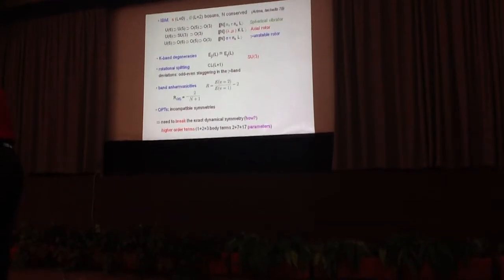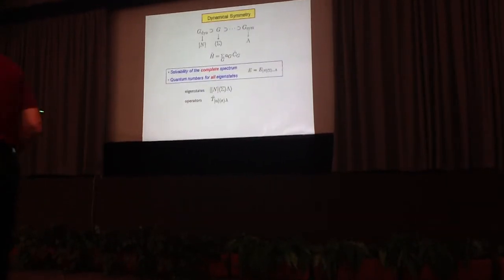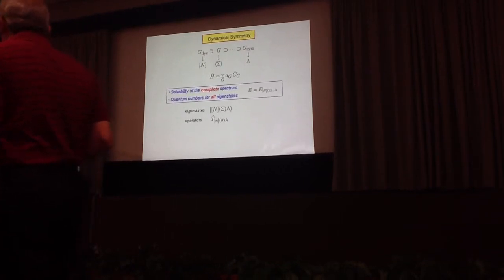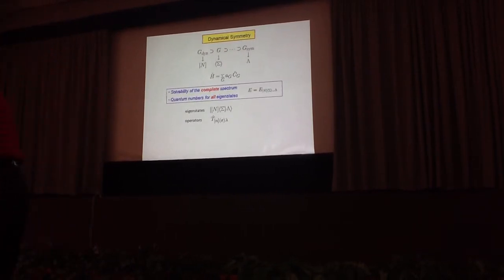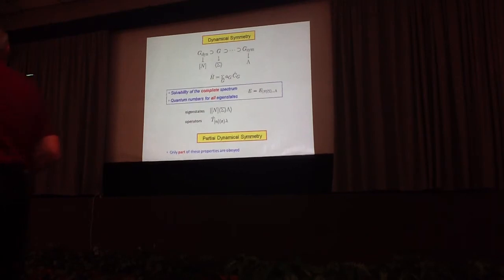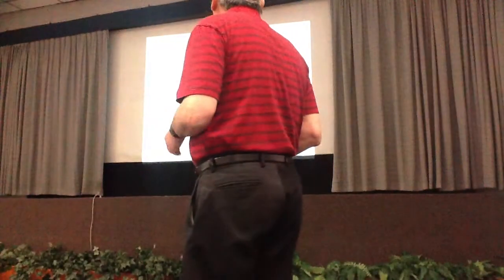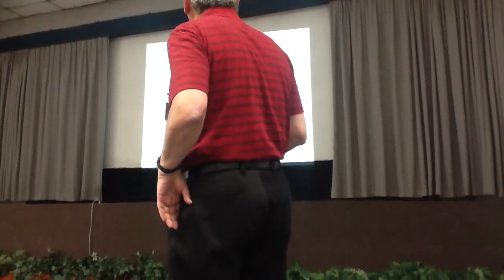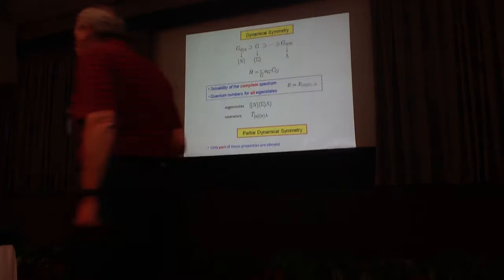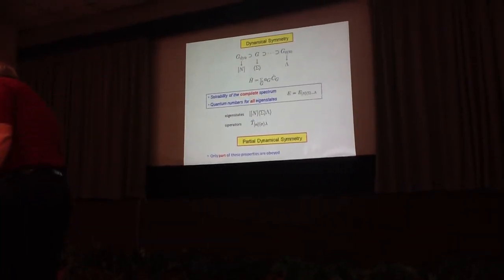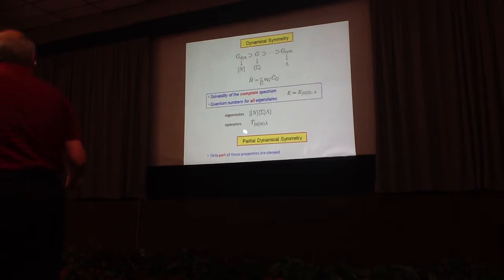So these kind of considerations are actually serving as the motivation to look if we can find a situation in which we have a partial dynamical symmetry. Partial dynamical symmetry means that those properties are obeyed, but only for part of the states, not by all of them. Now, the next question is how to construct Hamiltonians with such properties.